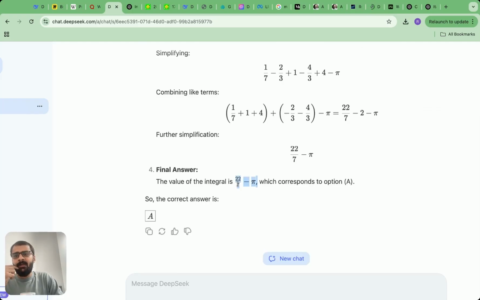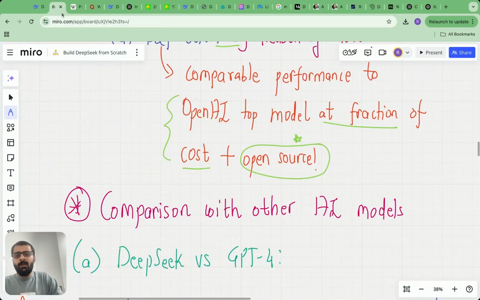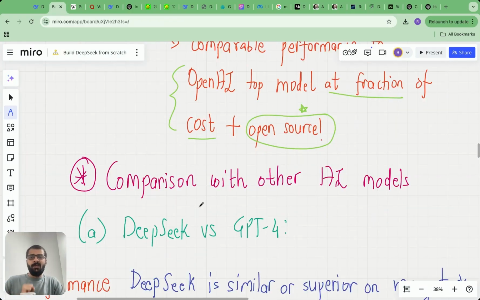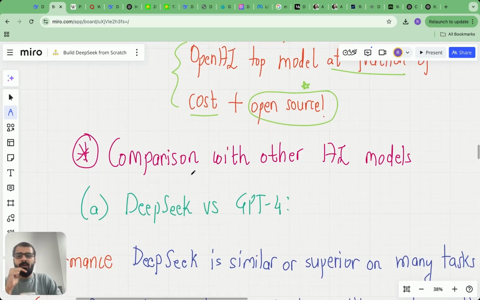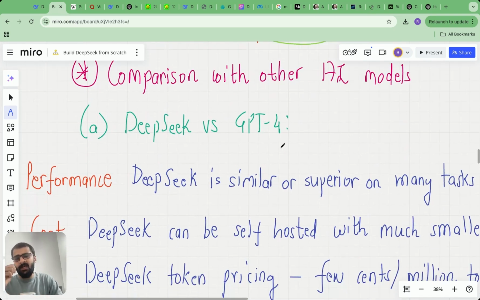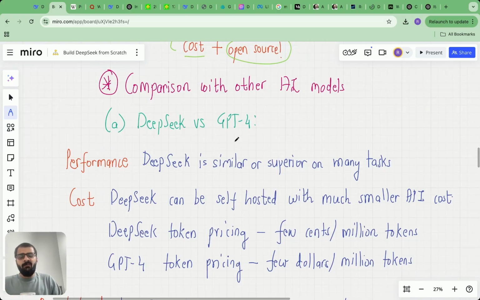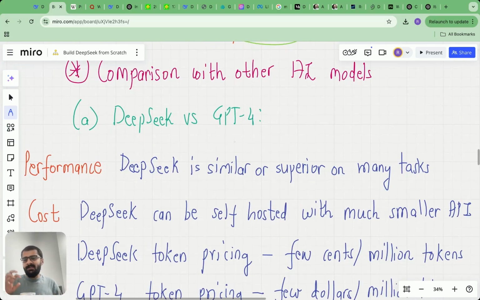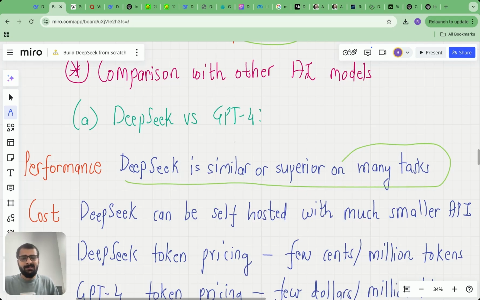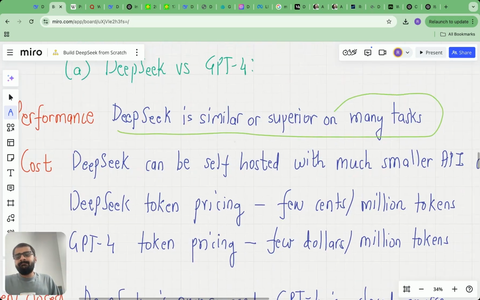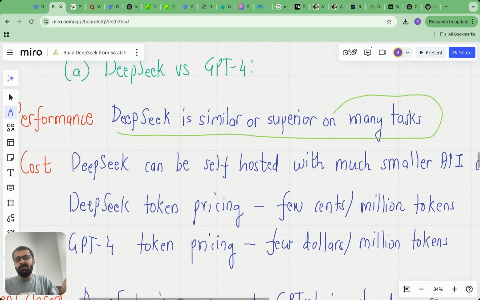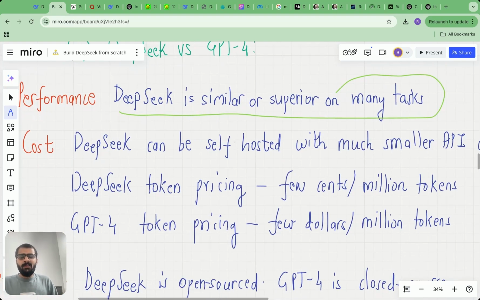All right. So now let us do a bit of formal comparison of DeepSeek with other AI models. First of all, let's compare DeepSeek with GPT-4, right? In terms of performance, this is still debatable and it's hotly debated on several Reddit forums. But generally, the consensus is that DeepSeek is similar or superior to GPT-4 on several tasks. But still, performance wise, let's say you consider them to be at the same level. But the huge difference is with respect to cost, right?